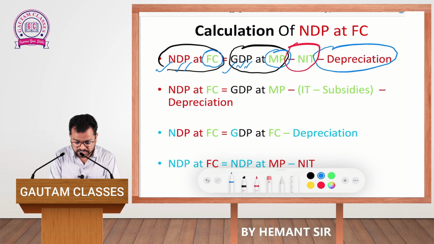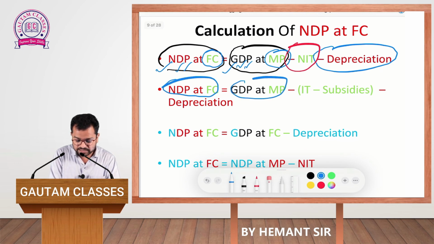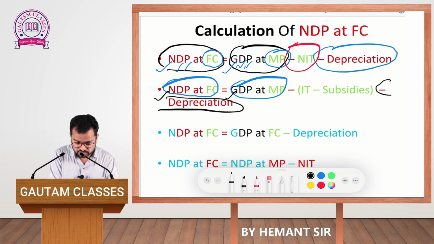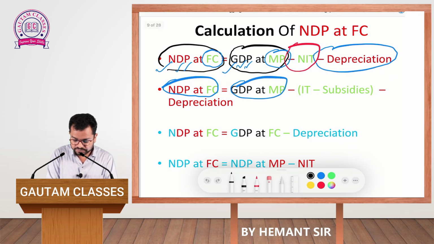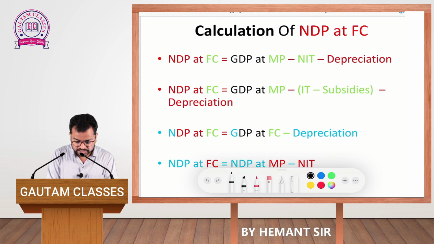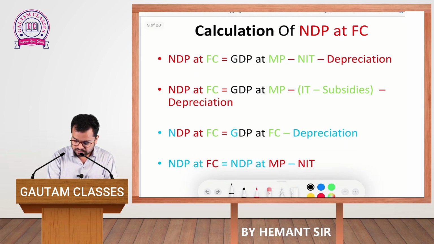I will just explain one: NDP at factor cost is equal to GDP at market price, which is given. Here also we use the same format: you have to calculate net, and gross is given, so we subtract the value of depreciation. Domestic and production are the same; you have to calculate factor cost and market price is given, so we subtract the value of NIT. In place of NIT you can also write indirect taxes minus subsidies. I think till here it is very clear.